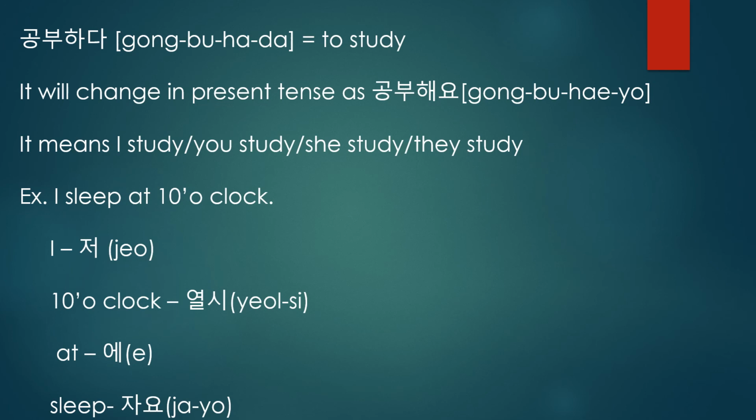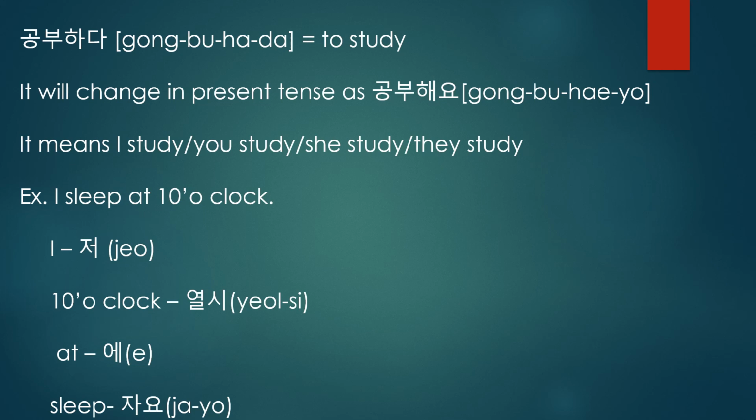Take one example: I sleep at 10 o'clock. Convert this sentence into the present tense. We know in English the structure of a sentence is subject, verb, object. But Korean is the reverse order of English. In Korean the sentence structure is subject, object, verb. We know the verb should come at the end of the sentence. What is I in Korean? Jeo. What is I in Korean? Jeo.